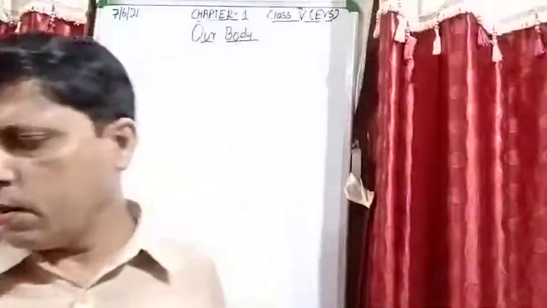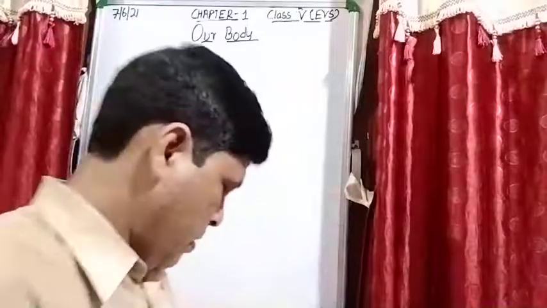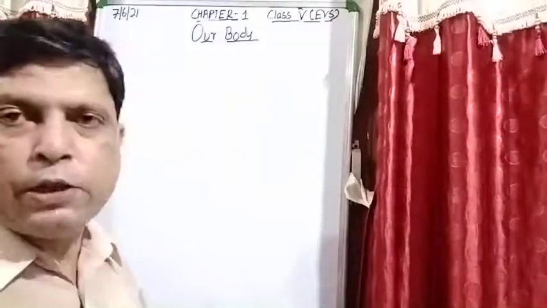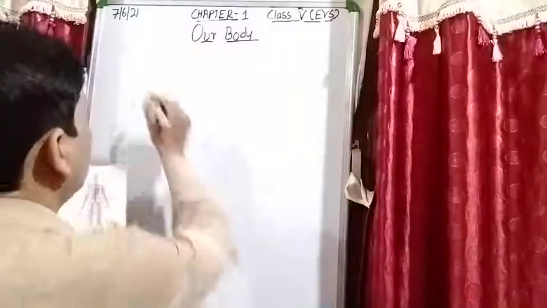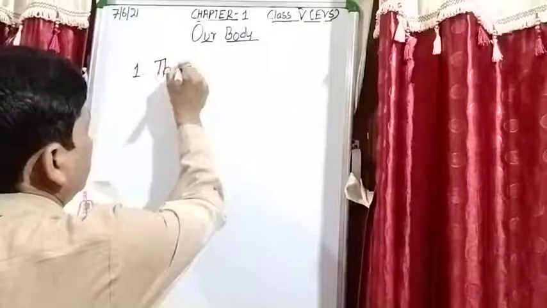There is a small exercise in your book. First of all, you will tell whether the given statements are right or wrong. So first one is the food pipe.